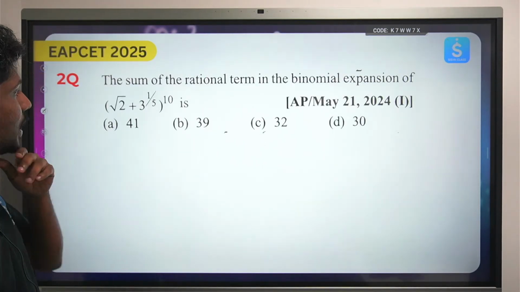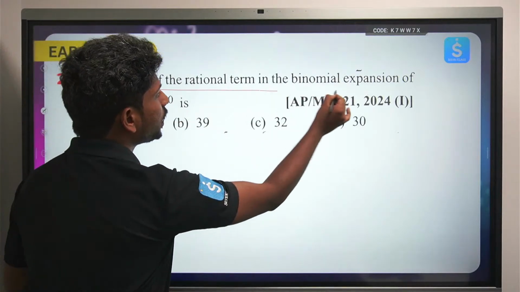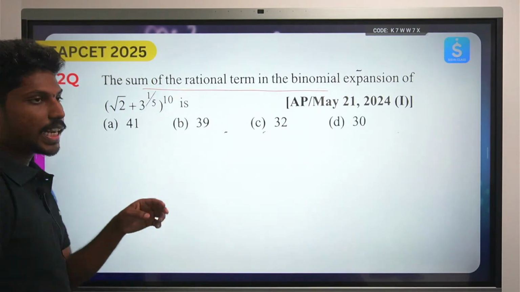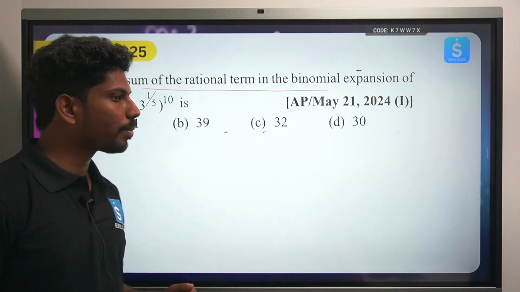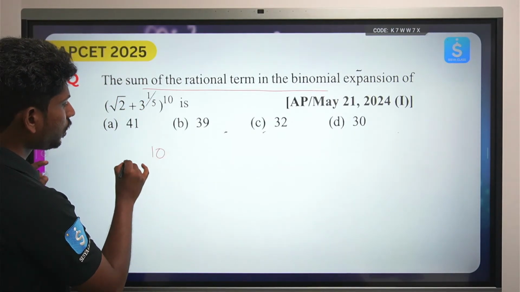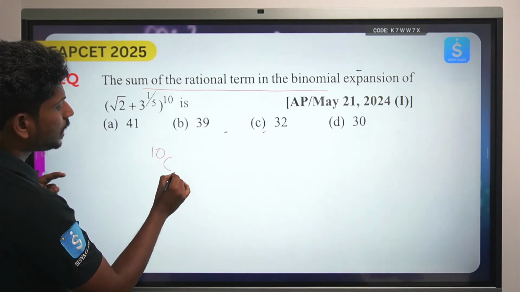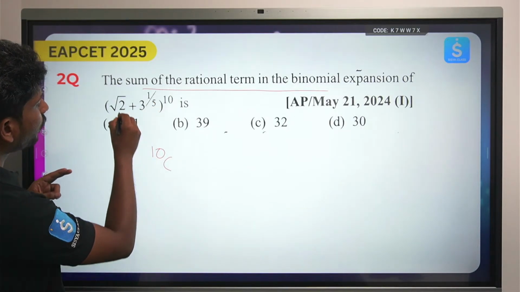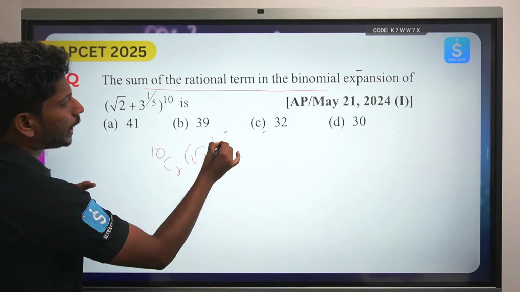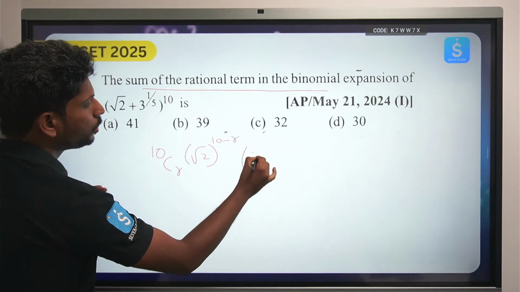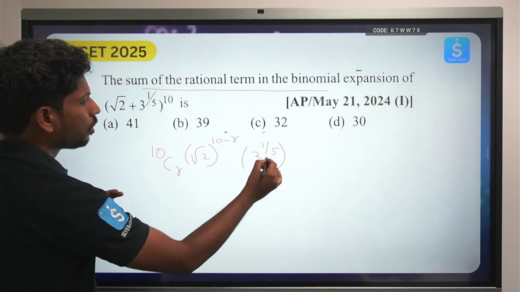Okay, now let's quickly see the next one. The sum of the rational terms of the binomial expansion is... rational terms means the power is in the form of p by q. Now we have 10cr root 2 power 10 minus r into 3 power 1 by 5 whole to the power r.